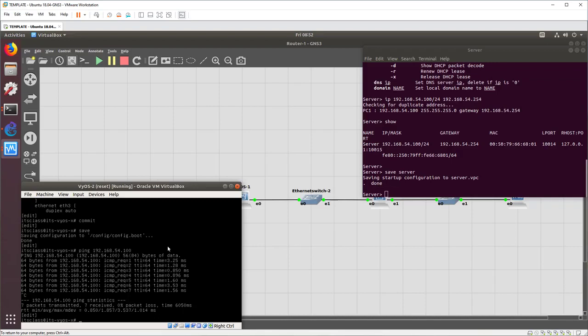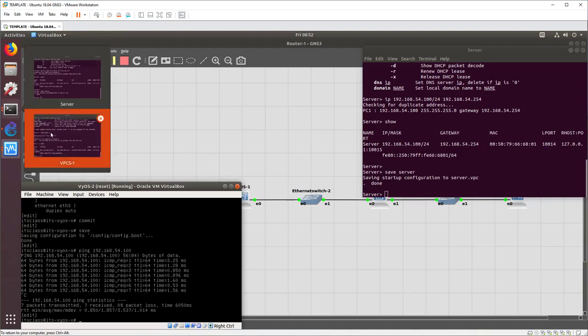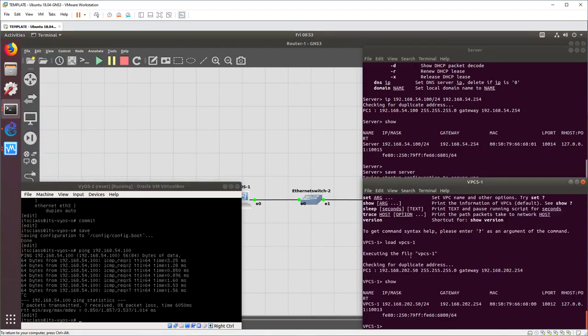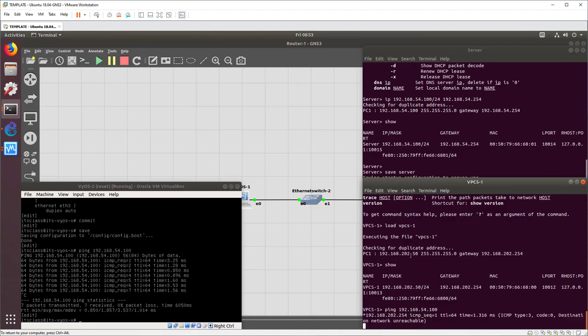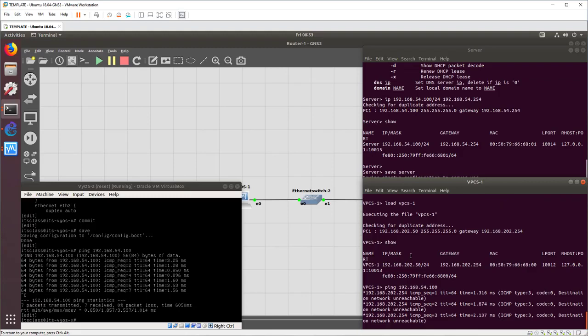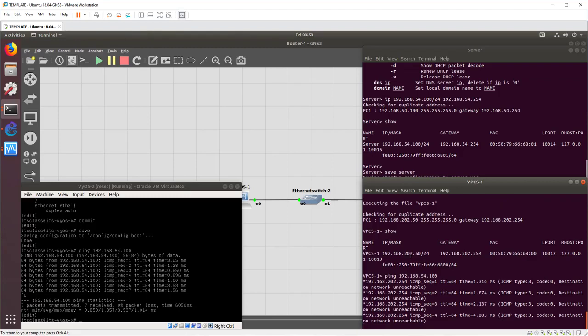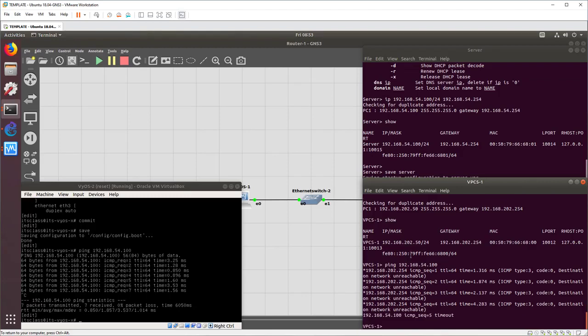configured. But you can't go from the server to the VPCS, and you can't go from VPCS to server. So if I were to try to do that, here's VPCS, and I say, well, I really want to ping 192.168.54.100, right? That's the IP address of server. It will say, gosh, I don't know how to do that. I can't get there. And that's what destination unreachable is telling you. I don't know where that is.